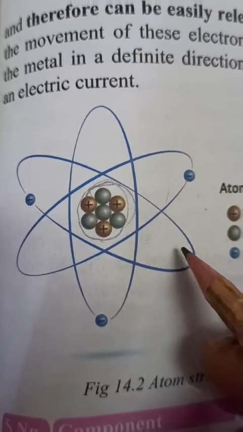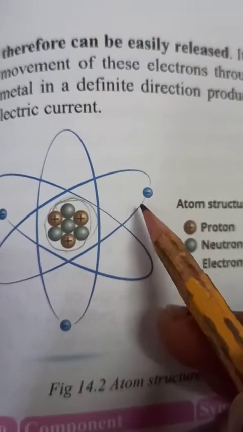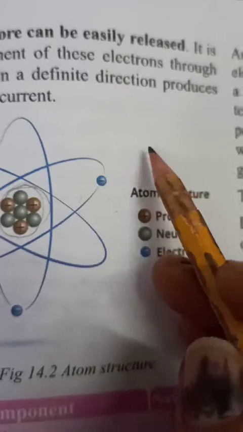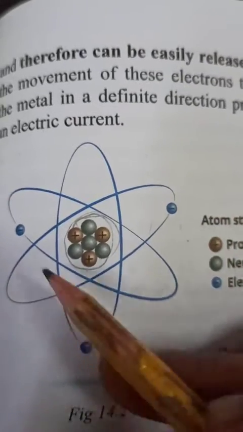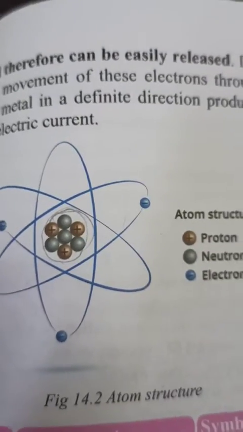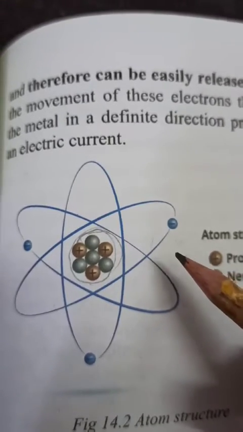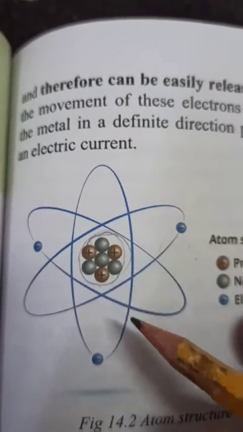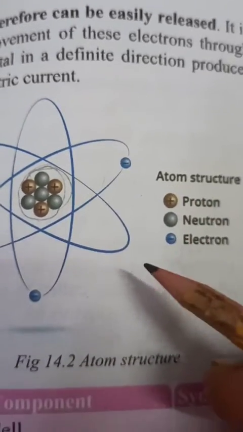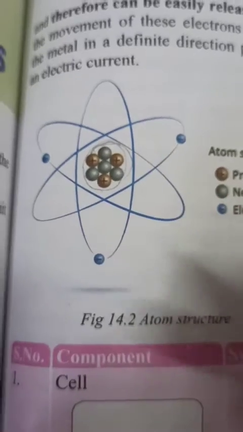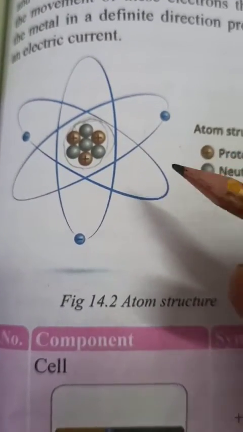So that's why they can develop a charge on any atom. Because of this characteristic, electricity or electric charge can flow from one atom to another atom. So this is the basic reason of electric charge movement.